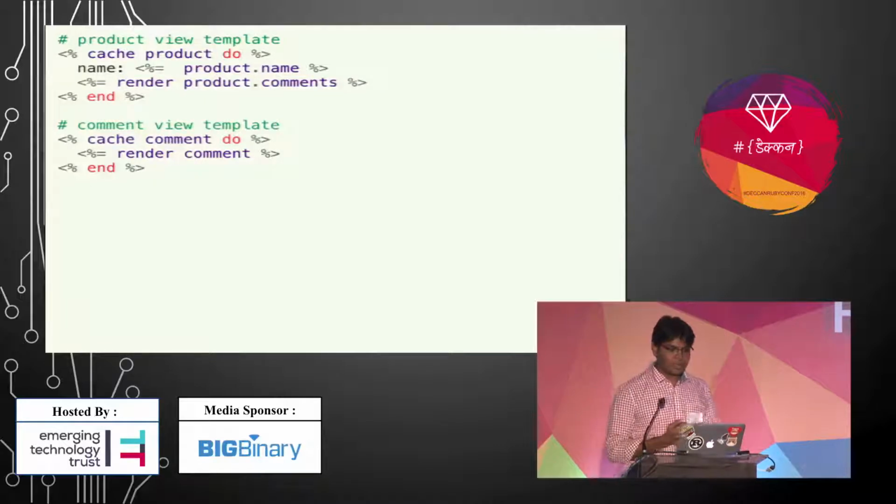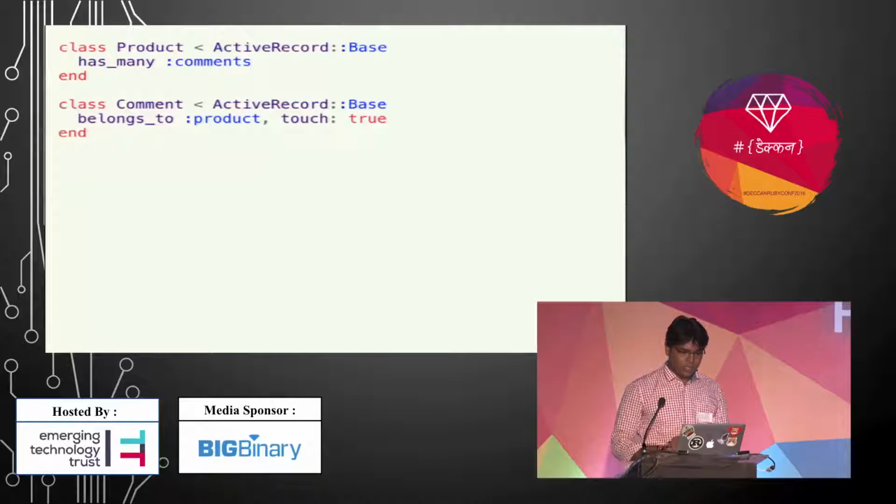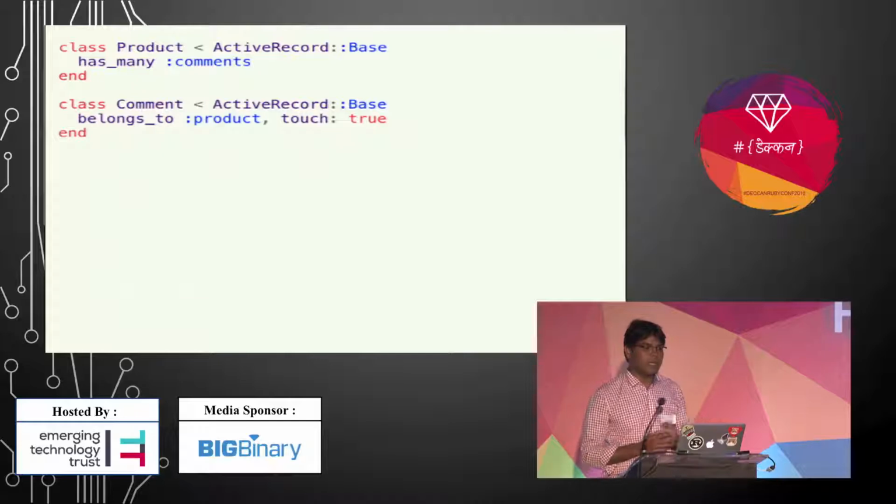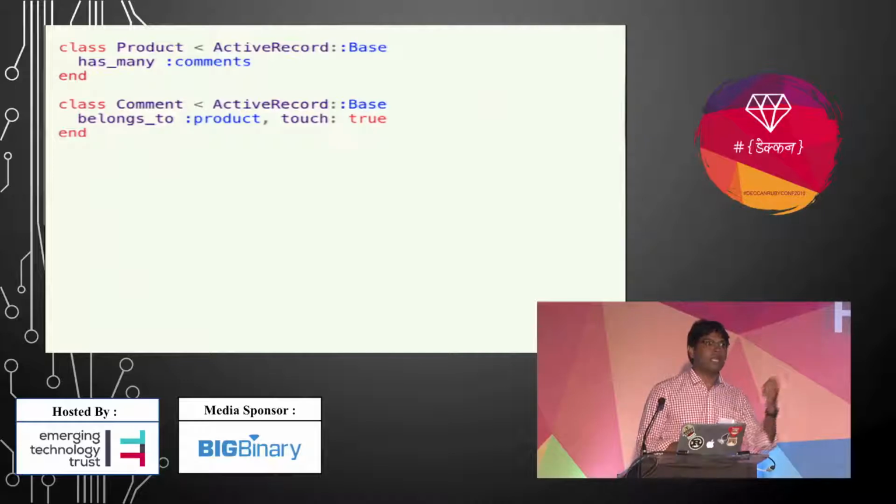Suppose a comment gets updated, we might still get stale data, because we are rendering comments from the product cache, and we are not invalidating the product as well. So if you want to invalidate the product, we have to add code like this, touch true. So when your comments get updated, it will automatically update your product data as well. So it will invalidate your product cache as well as your comments cache for views.